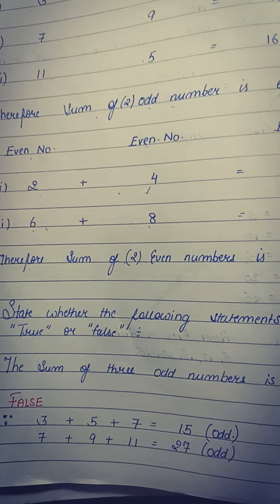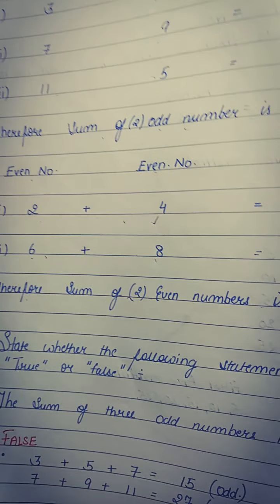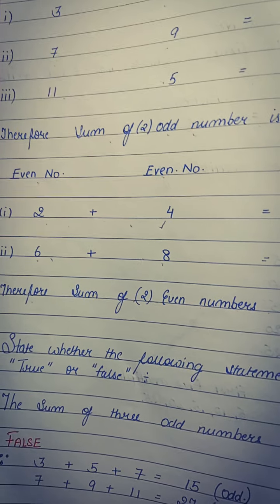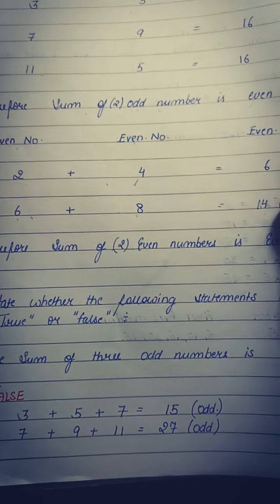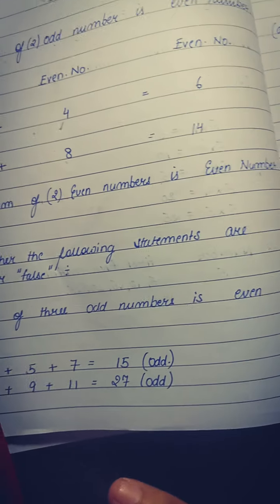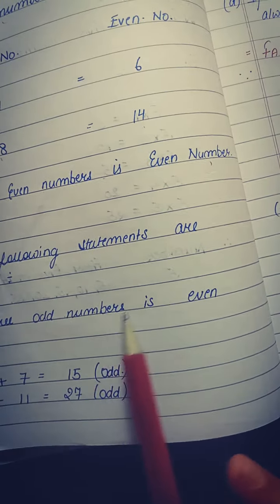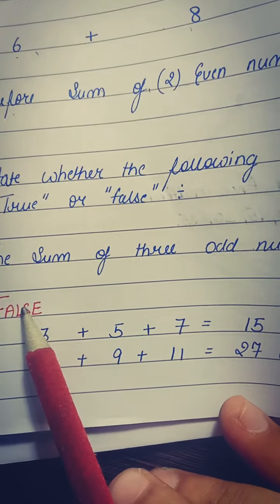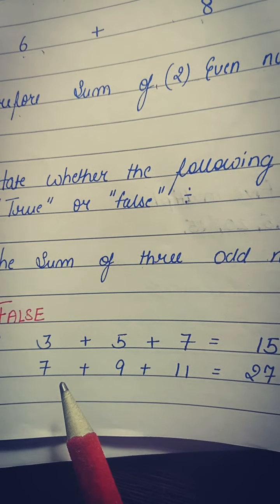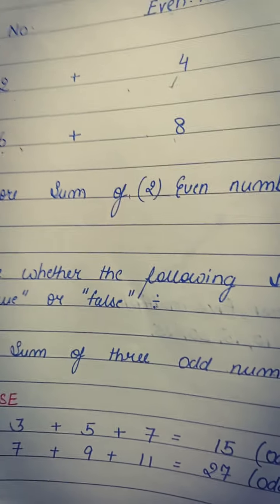Okay, mathematically it is very mandatory. In other subjects you can have different approaches, but in maths you must know the reason behind the answer being true or false. The first statement is: the sum of three odd numbers is even. It's written false. Why? As I told you, the approach is to take a few examples into consideration before getting into any kind of justification.